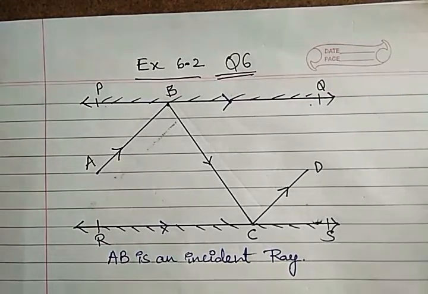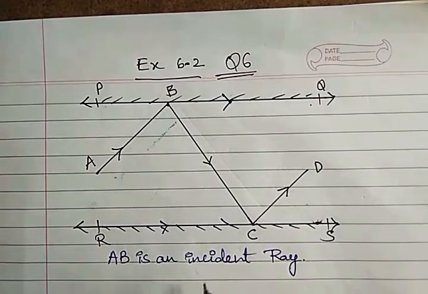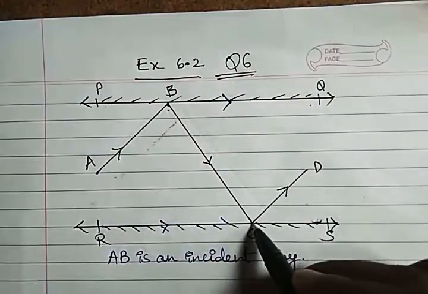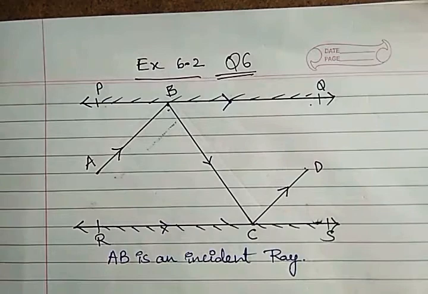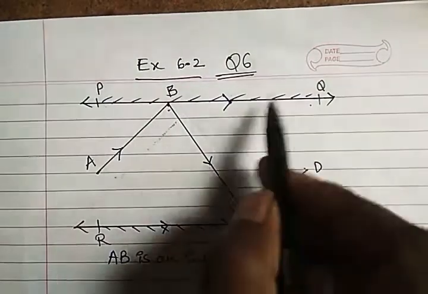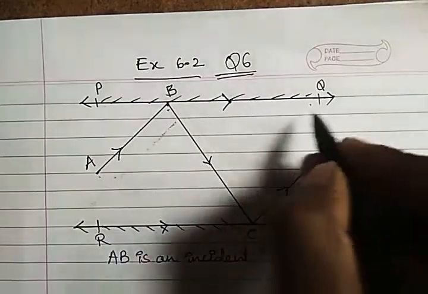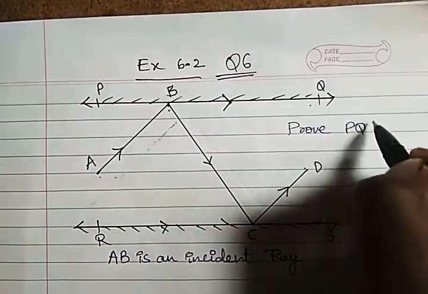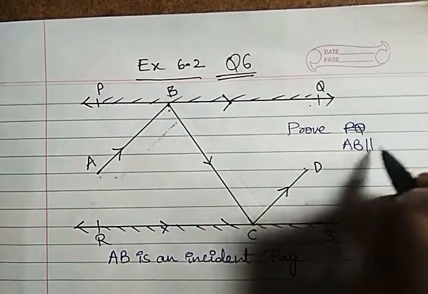Now what we are asked is, prove that AB is parallel to CD. Here, this AB is the incident ray and this CD is the reflected ray, and these two are also parallel. PQ and RS are parallel, no doubt, that is given. But we need to prove that AB is parallel to CD.